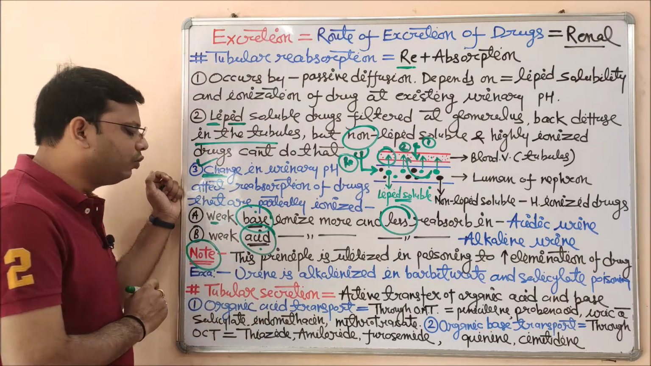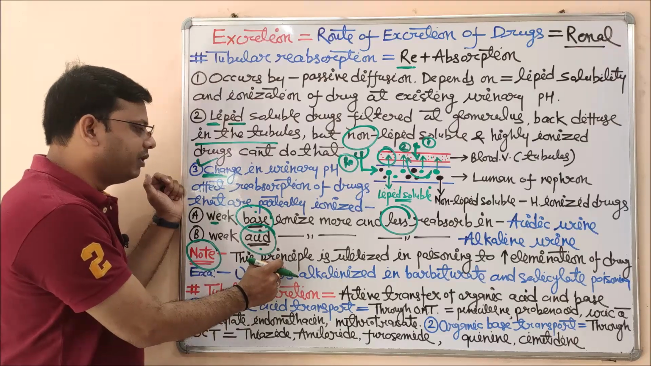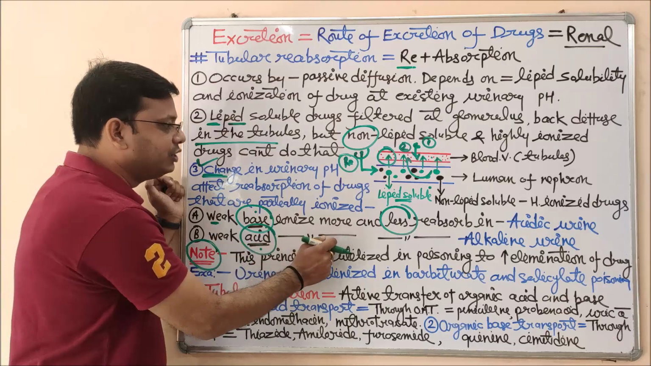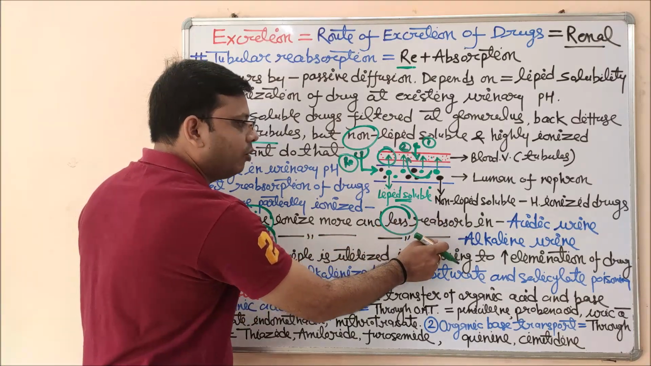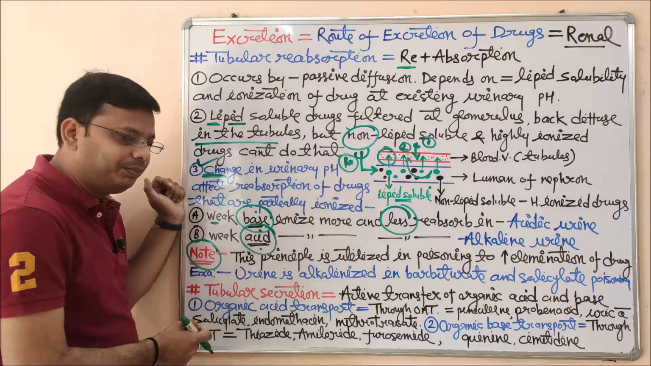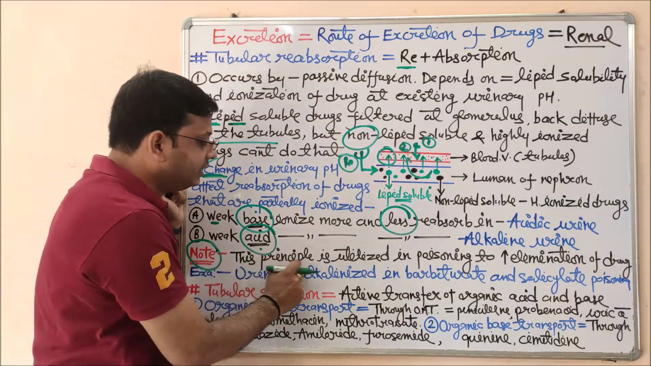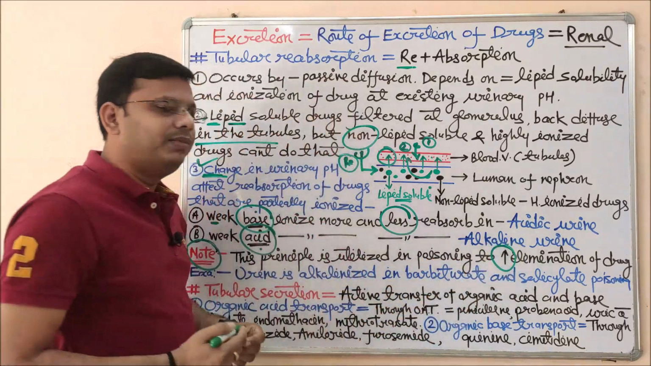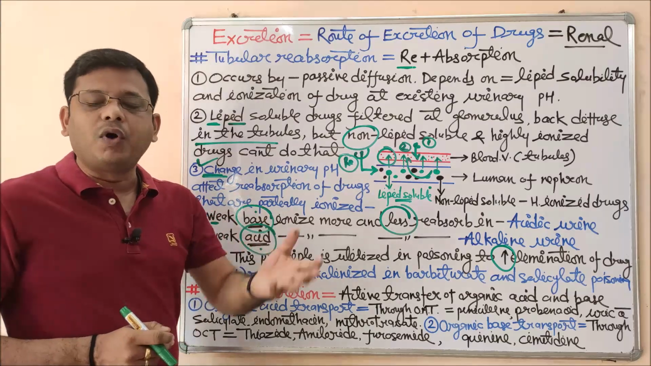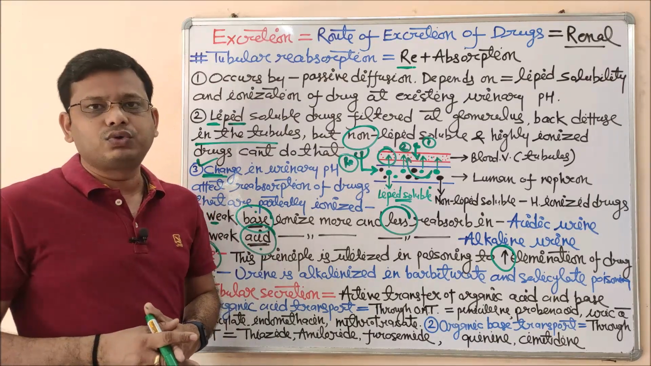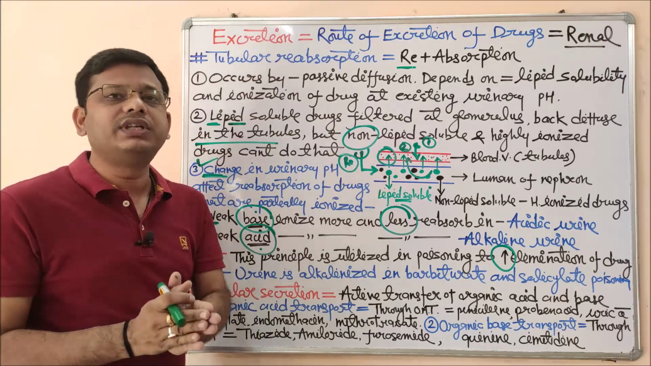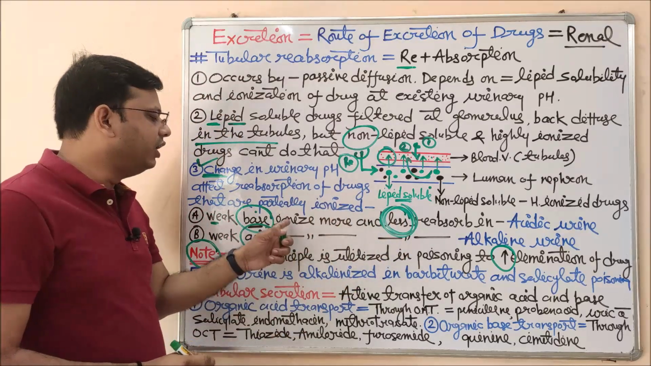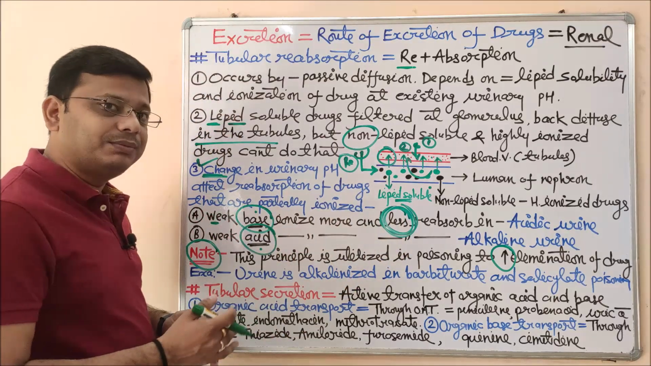So here we have included a note: this principle means weak base ionize more and weak acid ionize more, and reabsorb less respectively in acidic and alkaline pH. So you should remember this point. This principle is utilized in the case of poisoning just to eliminate the drug from the blood, because they are poisonous in nature. We should eliminate it as soon as possible, and we have to reduce the reabsorption. So if you want less reabsorption, you should change the pH of urine too.